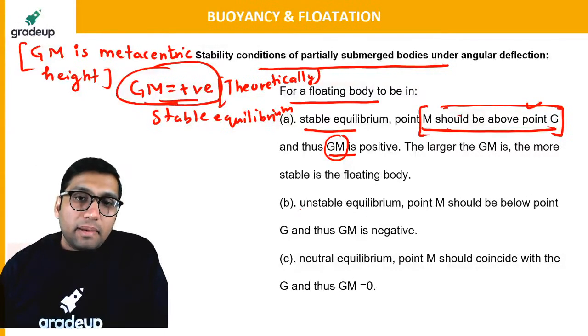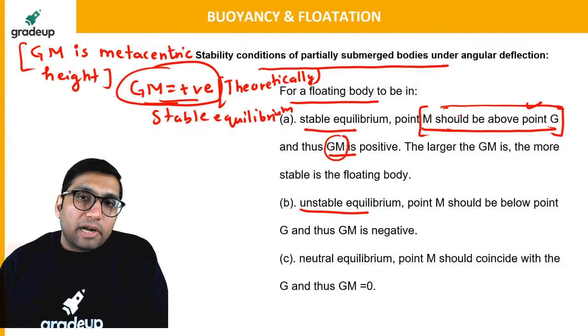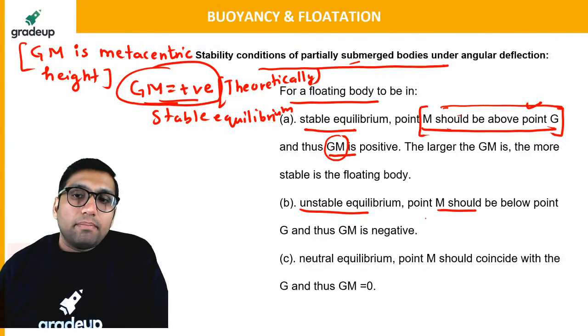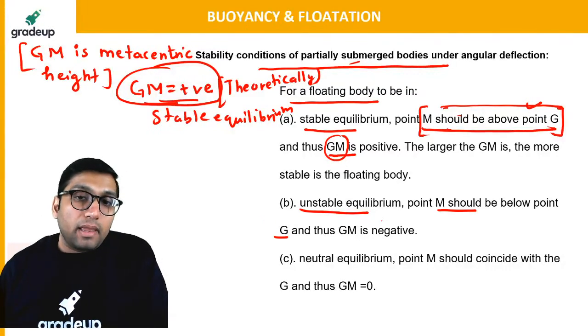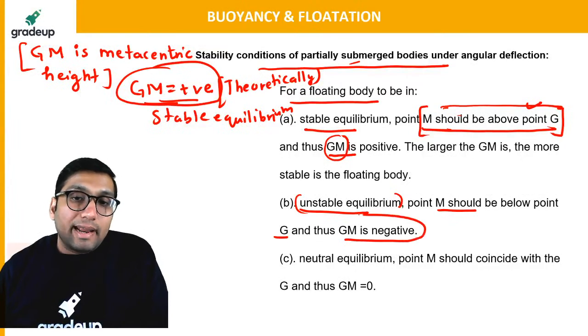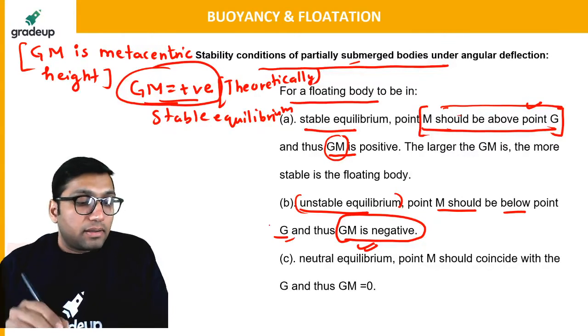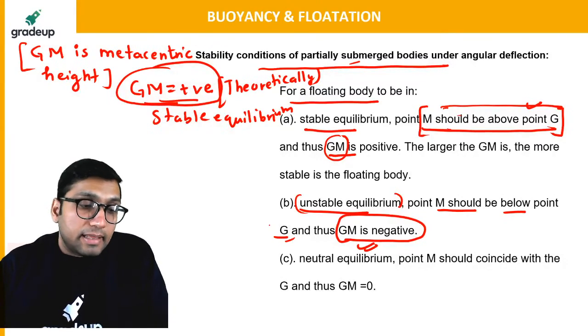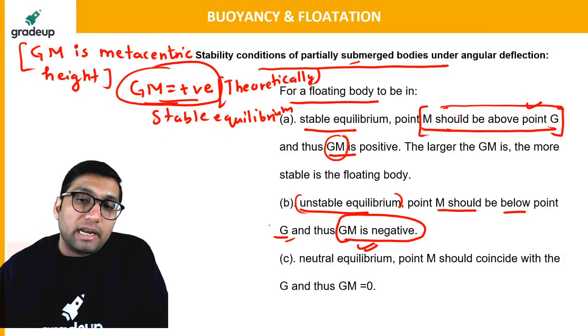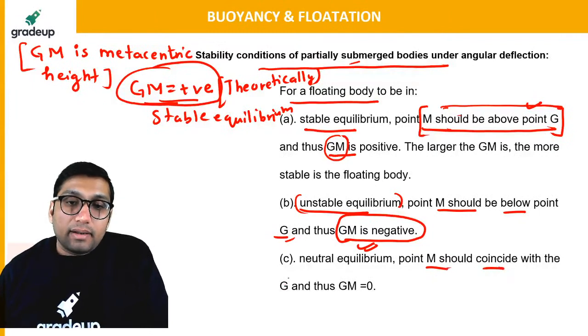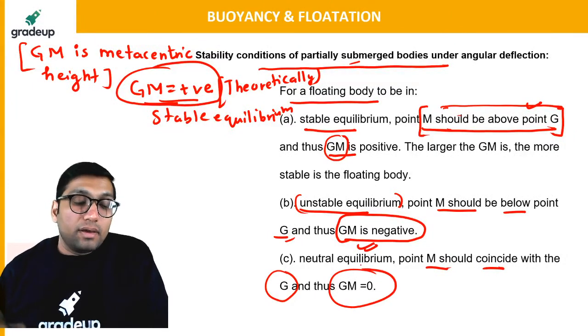The other is unstable equilibrium of a floating body or partially submerged body, when M lies below point G. If the metacenter lies below point G, then the body will be under unstable equilibrium, or the metacentric height is negative. And the last one is neutral equilibrium. Neutral means that both points M and G are coincident, that means both lie at the same point. Under that situation, the metacentric height will be 0.